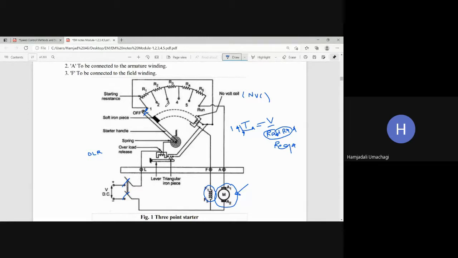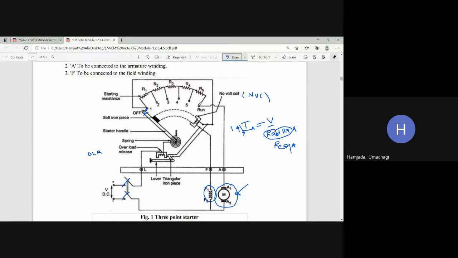For that sake, once the starting current is controlled, you slowly remove the resistance. Bring this handle from stud number one to 2, 3, 4, 5, and finally you should keep it at the running condition. If I keep the handle at this stud, then what about the resistance? Have you removed the resistance or included it? You have removed the resistance. So as the handle is moved through studs 1, 2, 3, 4, 5, finally it reaches the running condition.